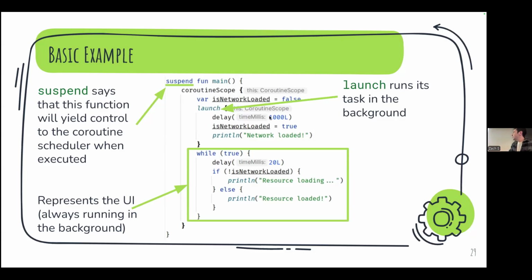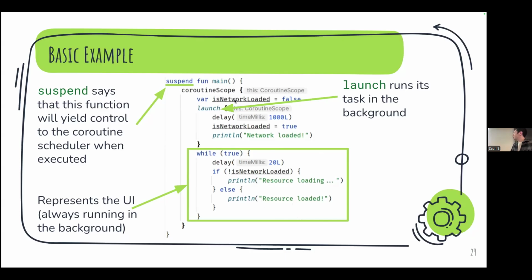So we would hit this delay, but then we'd actually go immediately down to this while true loop, right? And this while true, you can kind of think of as our UI, where it's always showing that we have some resource loading if the resource is not loaded. And then once the resource is loaded, it's going to show that resource, right? And the UI is being drawn every frame. So that's why we have this while true. You can imagine this part to be the UI.